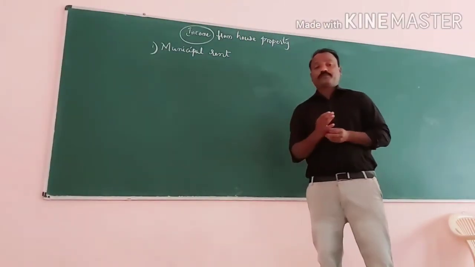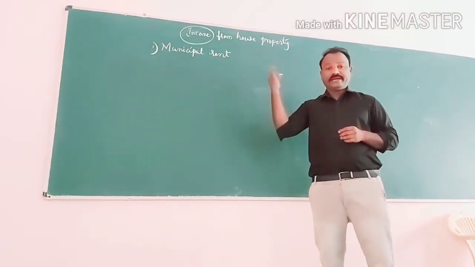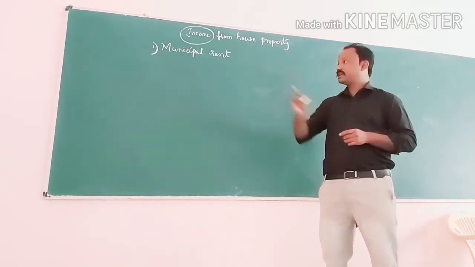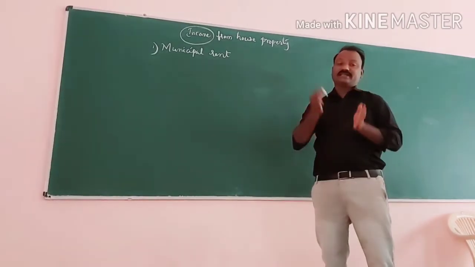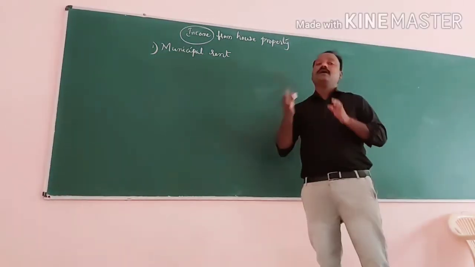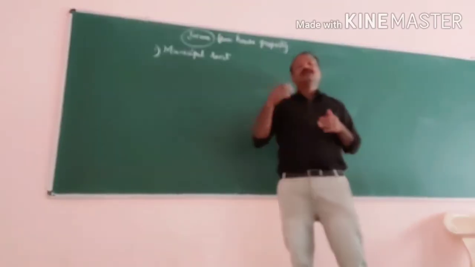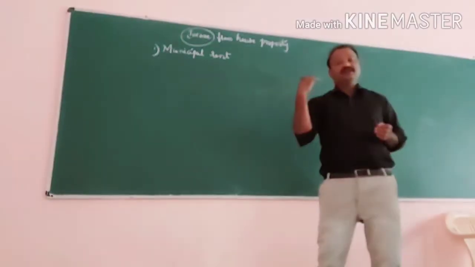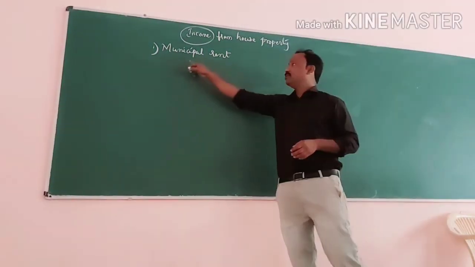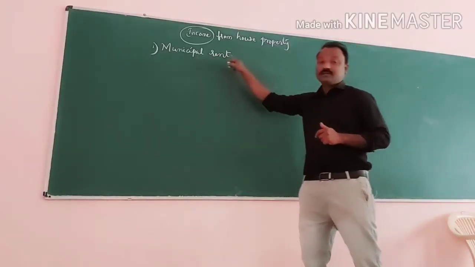If we take the example of Bangalore, there will be the BDA, Bangalore Development Authority, that will be fixing rent for house properties. That is called municipal rent. If it is the case of Bagalkot, there is the municipality, and the municipality will fix a rent. That rent is called municipal rent. As far as a village is concerned, there will be gram panchayats, and those gram panchayats will fix the rent. That rent is called municipal rent. Therefore, a rent fixed by local authorities is called municipal rent.